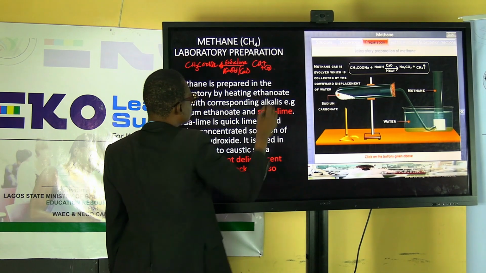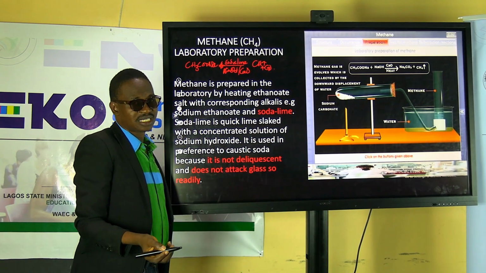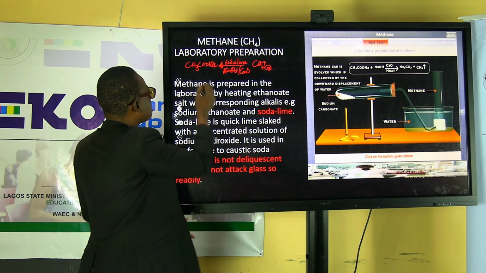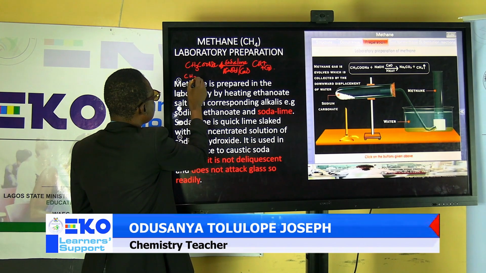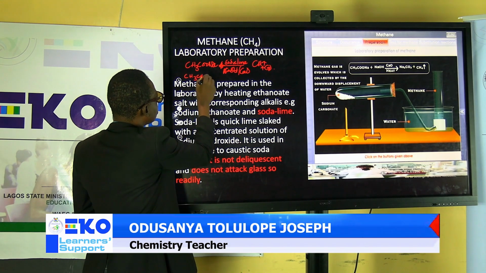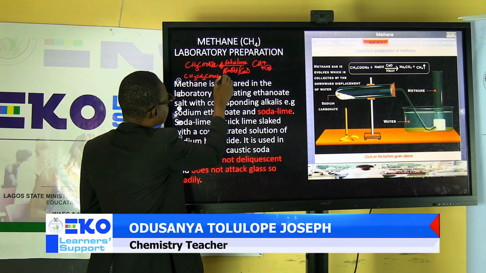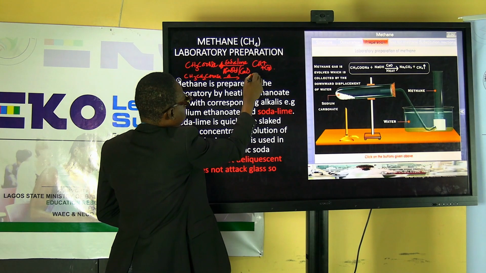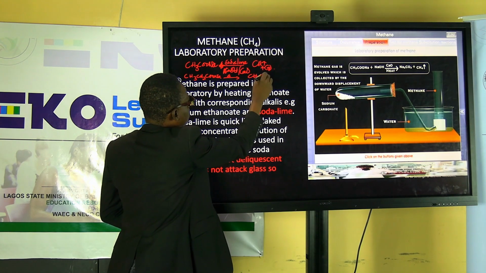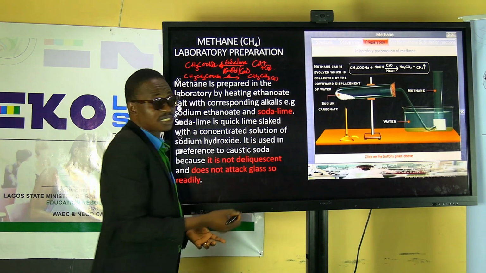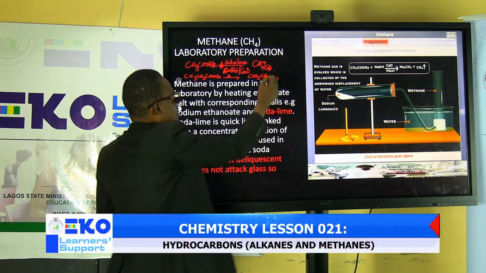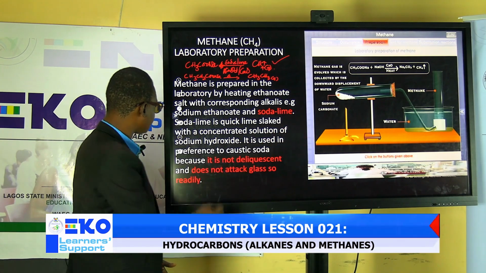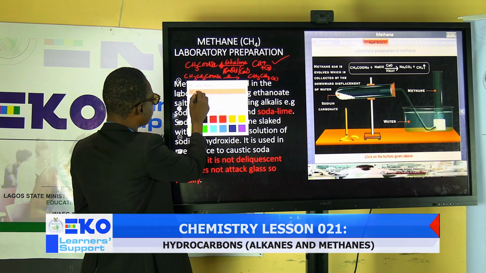This is the gas that is being produced. And you need to understand that they have a similar laboratory preparation. If it is ethane gas you want to prepare, all you need to do is use CH3CH2COONa. Then you heat in the presence of soda lime. Then this will give you CH3CH3 gas, which is ethane gas. But basically here, we are interested in methane gas. And that is what actually happened there. Good. Let's move.